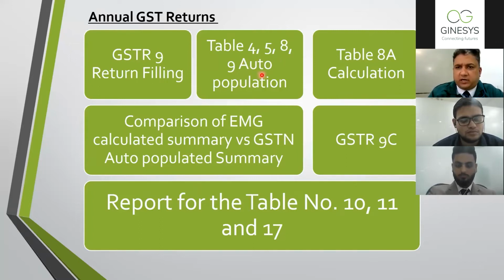The calculation of table 8A, the comparison between the data saved at the EaseMyGST portal and the data saved at the government portal, and a detailed comparison report can be seen at an annual level. This time we have also introduced the GSTR-9C feature. So the entire annual return, which was missing in the old EaseMyGST portal, is now covered under the advanced version.